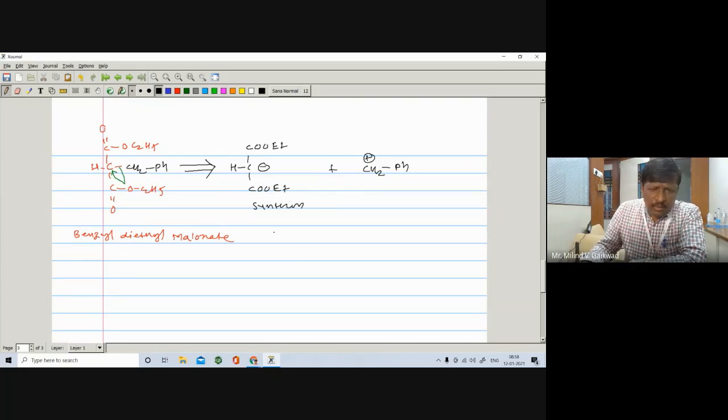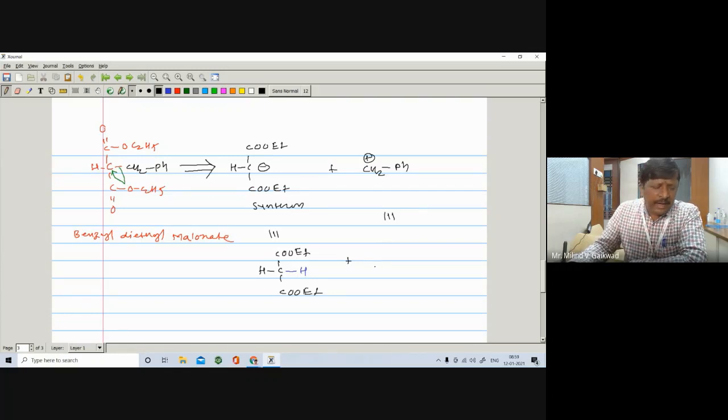So for negative, you know, we can write the corresponding synthetic equivalent, that is the malonic ester, COOEt, here is a COOEt. So you can write for C negative, there is a H plus, for this C positive, we can write X. X means halogen.